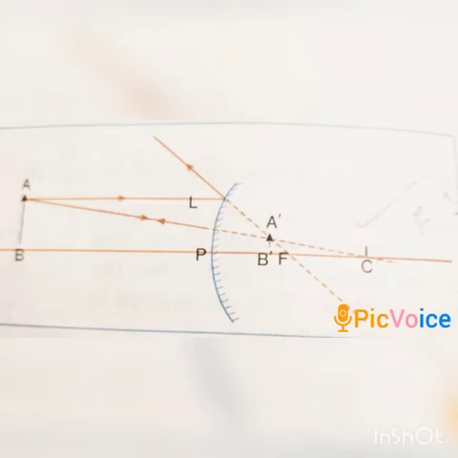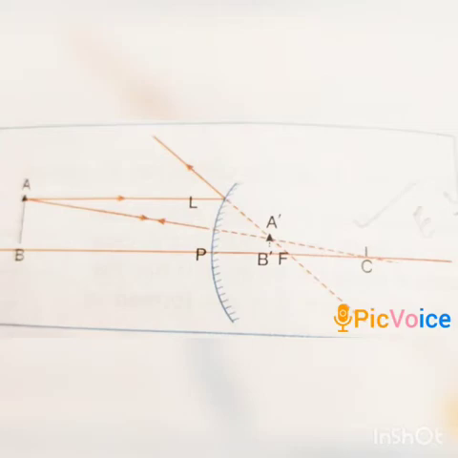Good morning, students. We are doing the chapter Light. In this chapter, we discussed the plane mirror, the image formed by a plane mirror, then spherical mirrors and their different terms, and then we discussed the images formed by a concave mirror, the ray diagram we discussed in the earlier class. Today, I am going to explain the image formed by a convex mirror.